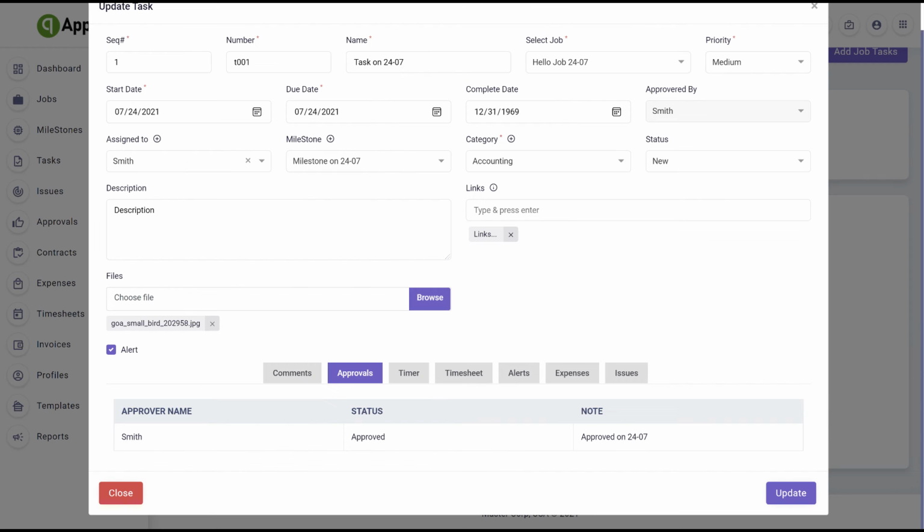Task approvals. This is where you will receive tasks that are needed to be approved. Approvals are automatically created if the approval checkbox is true during the job creation. Tasks are not visible to the assigned person until it is approved. You need to define approval roles for your organization.